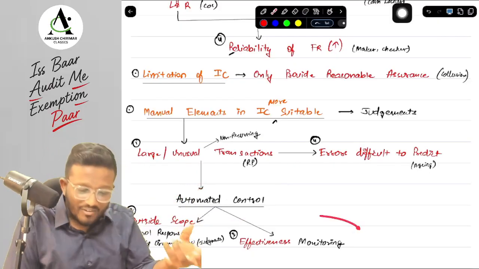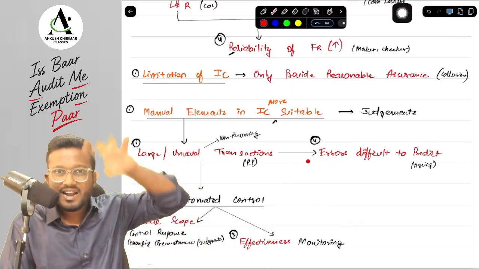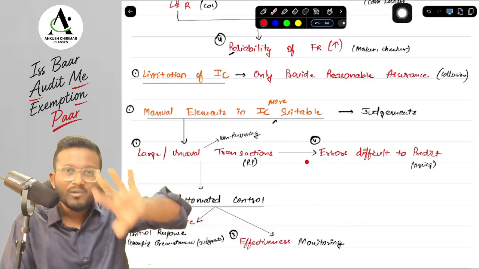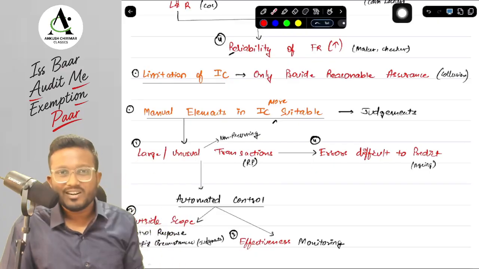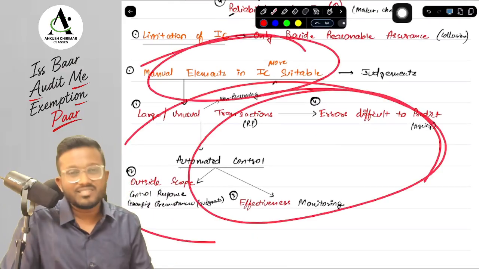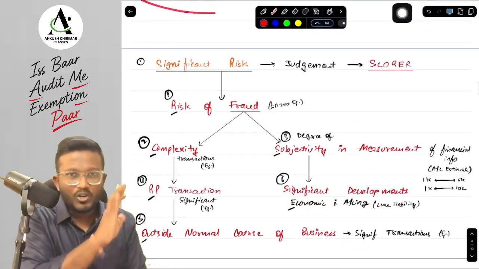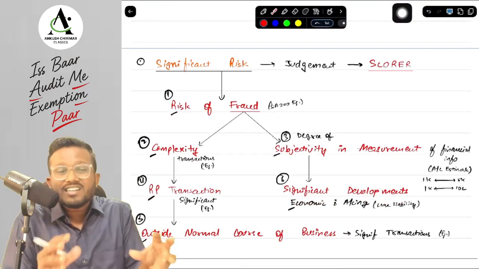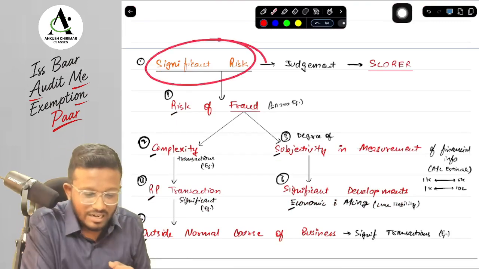Secondly, for monitoring the effectiveness of automated control, we cannot apply another automated control. We will have to apply a manual control only for checking whether the automated control is working correctly or not. Okay, yes, sir. So for these four situations, the manual elements in internal control may be more suitable compared to your automated control. Next, what are the factors that will help us in identifying the significant risk?